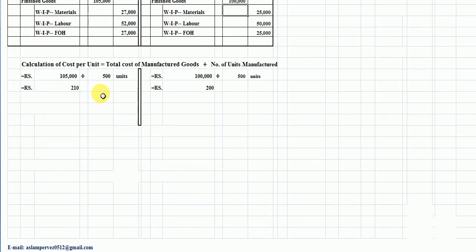You are seeing here, when additional cost is charged to the production, the per unit cost is 210 rupees, and when additional cost is charged to the factory overhead control, then the per unit cost is 200 rupees.